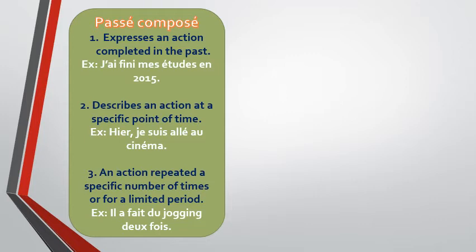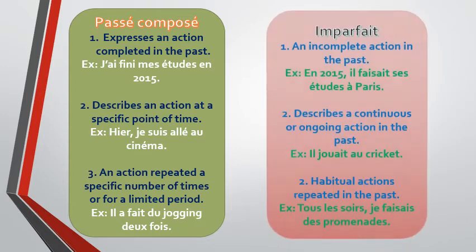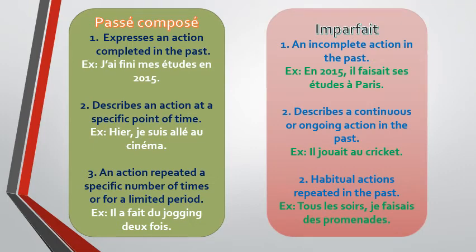Then thirdly, used to express an action repeated a specific number of times or for a limited period. So, il a fait du jogging 2 fois means he went for jogging twice, 2 times. So again, we have specified the number of times the action has been done and it is a completed action in the past. Now, let's look at imparfait.